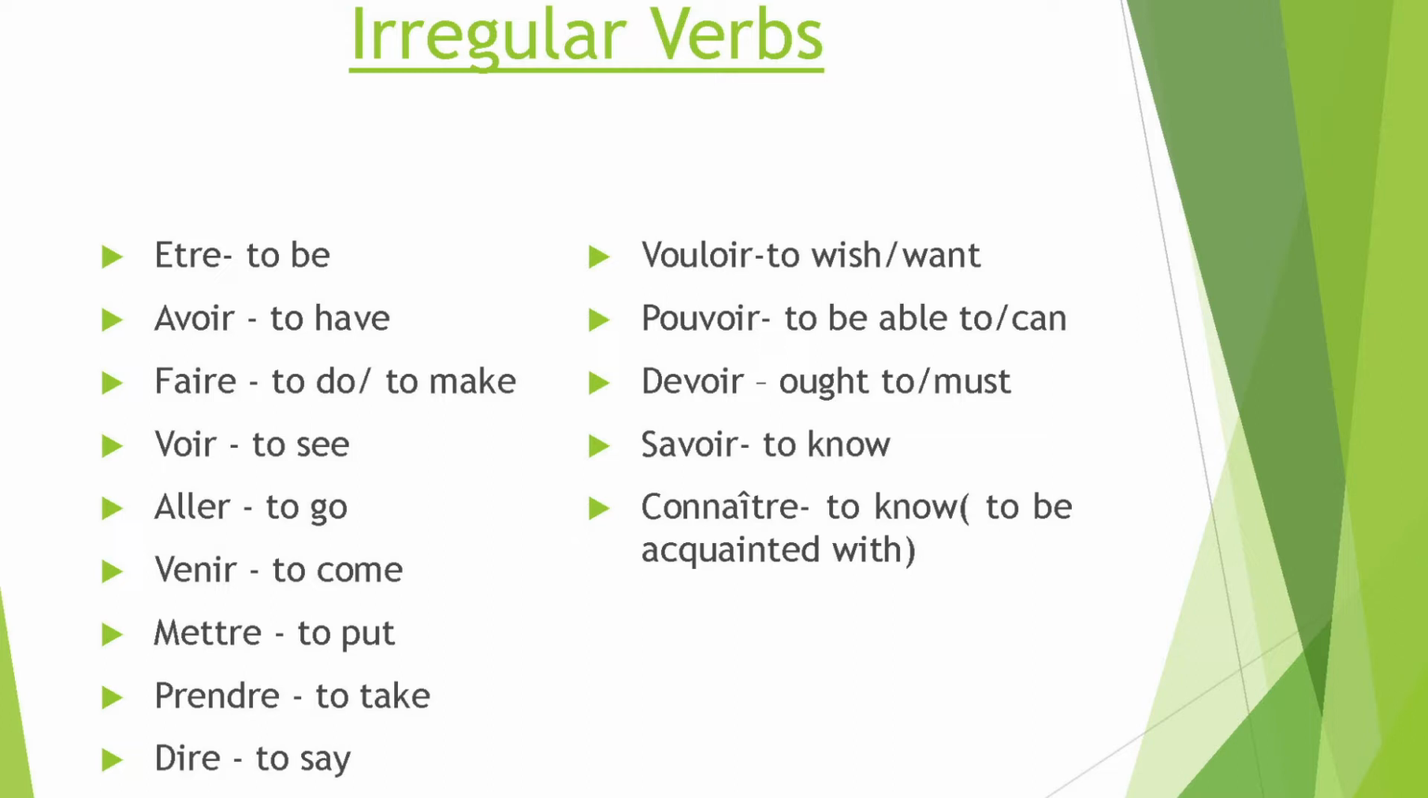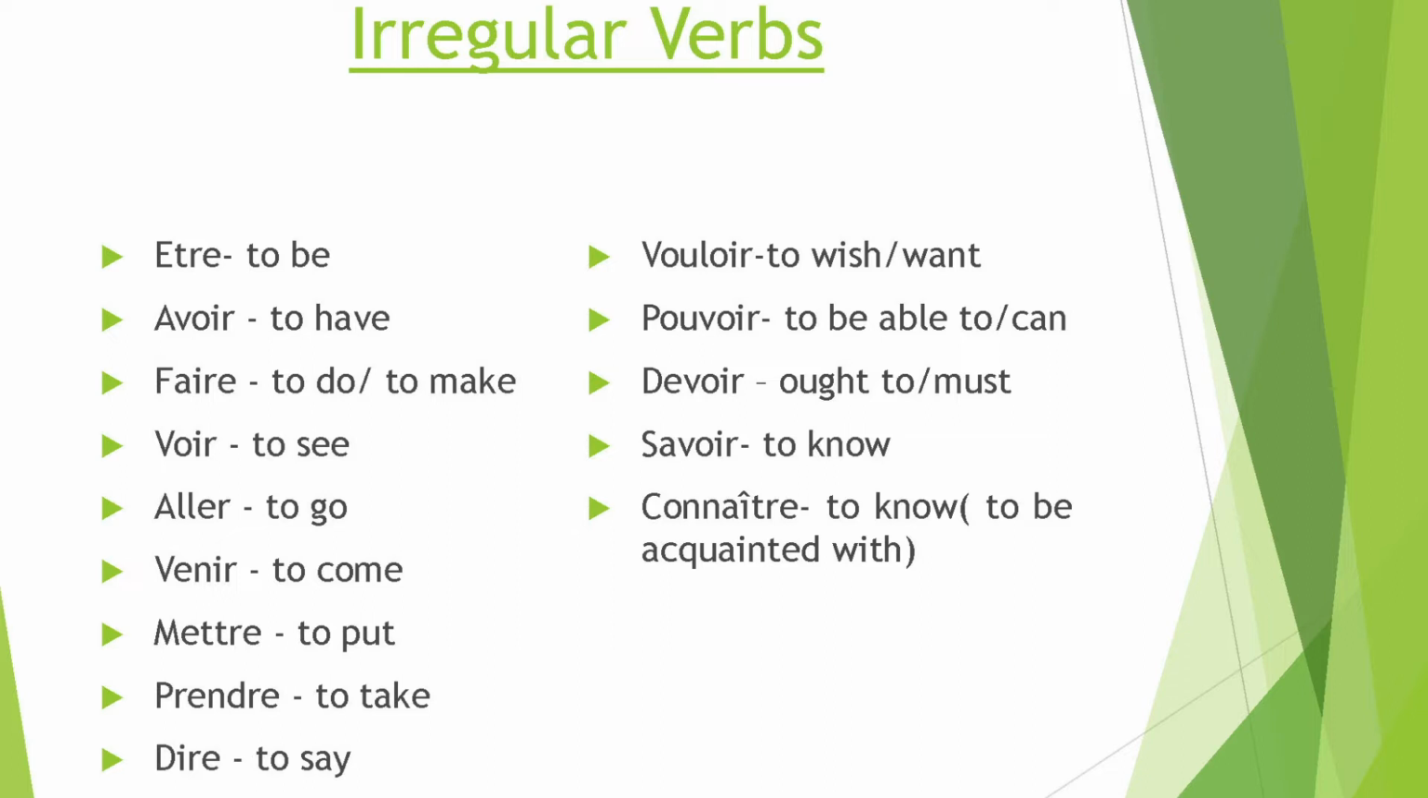Mettre, to put, prendre, to take. Mettre and prendre are sometimes confused as third group RE verbs. No, they are irregular, that we will see when we are learning the conjugation. Dire, to say. Vouloir, to wish or want. Pouvoir, to be able to, can.